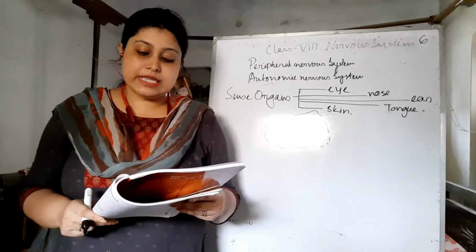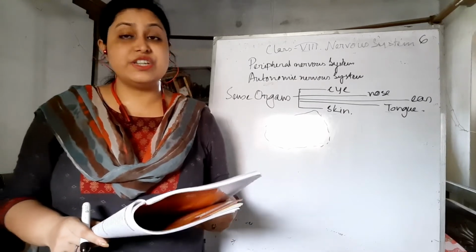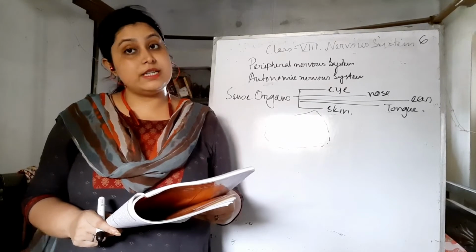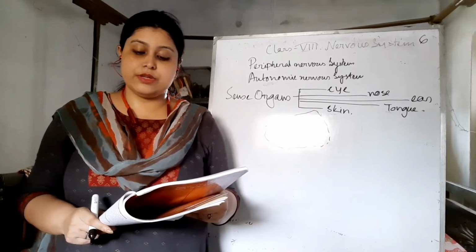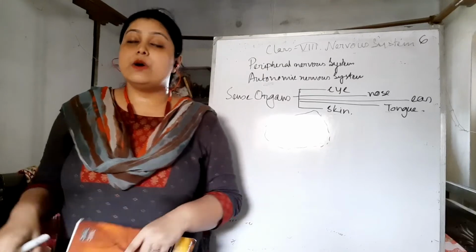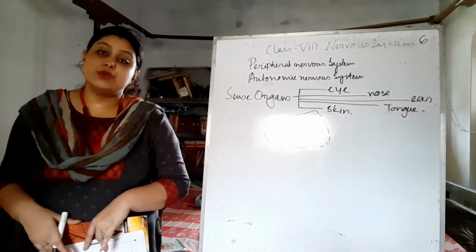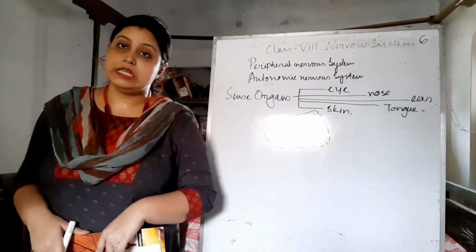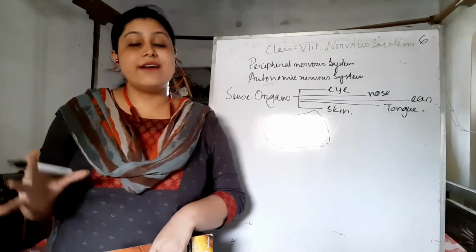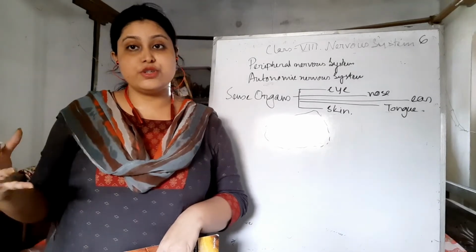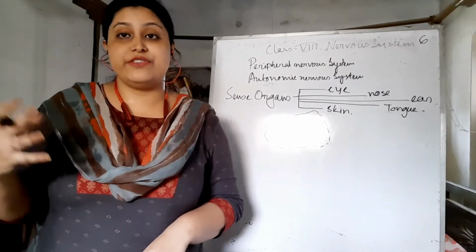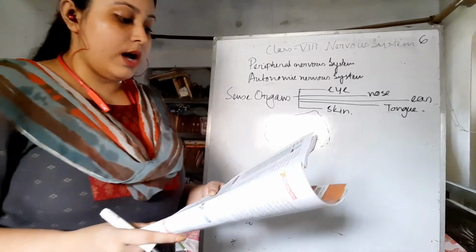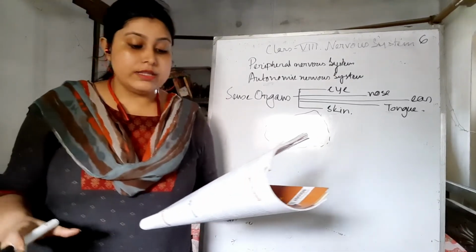Okay, the sense organs are connected with the brain through different nerves. For example, the eye is connected to the brain through the optic nerves, and the ear is connected to the brain through the acoustic nerves. So there are many kinds of nerves. As you know, there are 12 pairs of cranial nerves and 31 pairs of spinal nerves, and these all have different names according to their functions and according to the organs that they are attached with. Okay, so I'm now giving you one concept map of this whole nervous system.